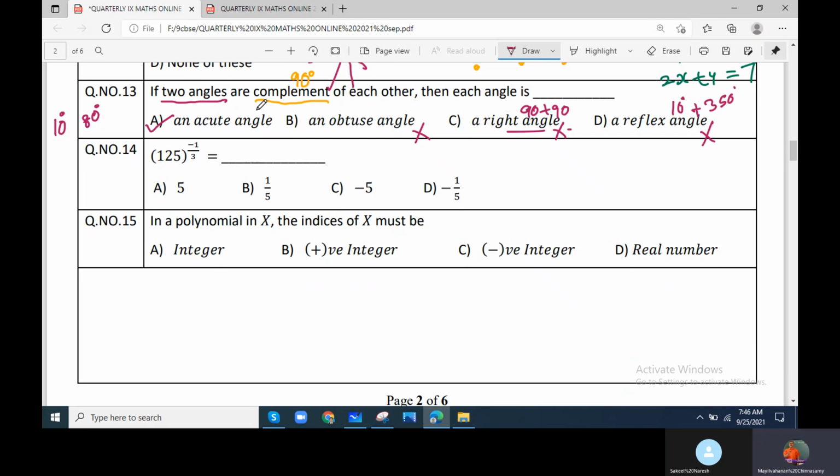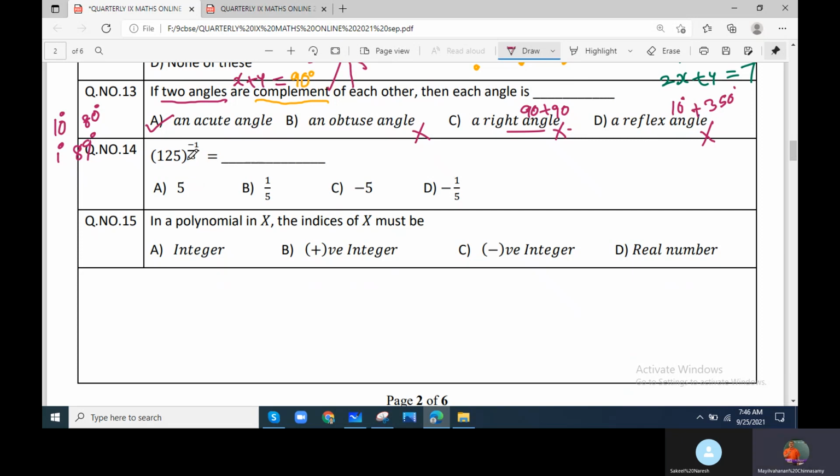So only acute angles are possible. If you take any angle from 1 degree to 89 degrees, both are acute angles, less than 90 degrees. If two angles are complementary, then the sum x plus y should be 90 degrees. In the same question, if they used supplementary instead of complementary, then the total should be 180 degrees. Understand? If they ask reflex angles, the total should be 360 degrees.